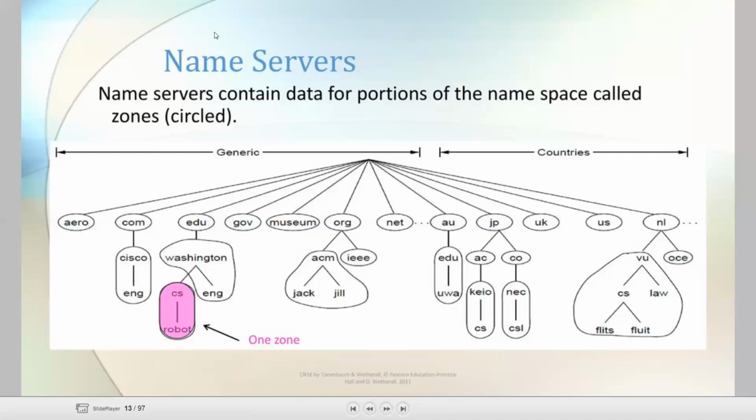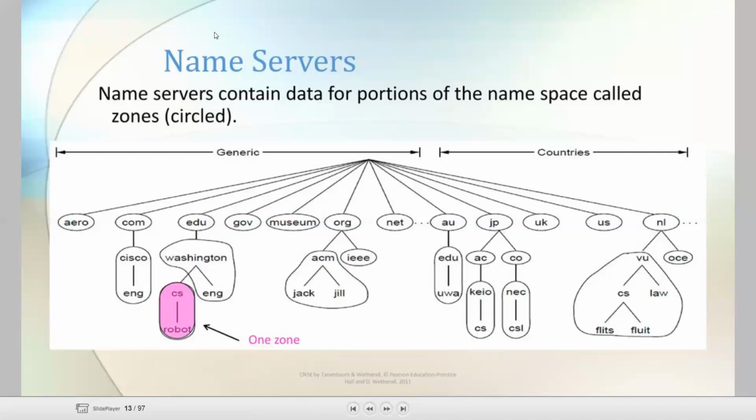Name servers allow websites to use domain names instead of IP addresses.